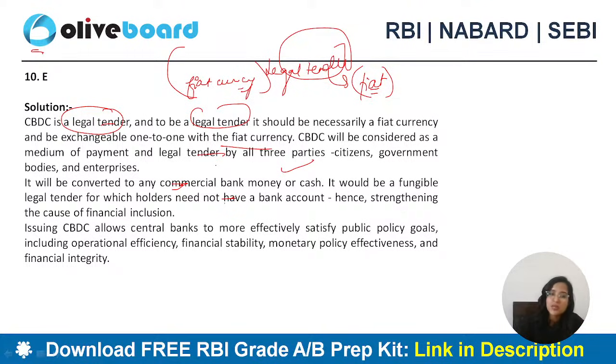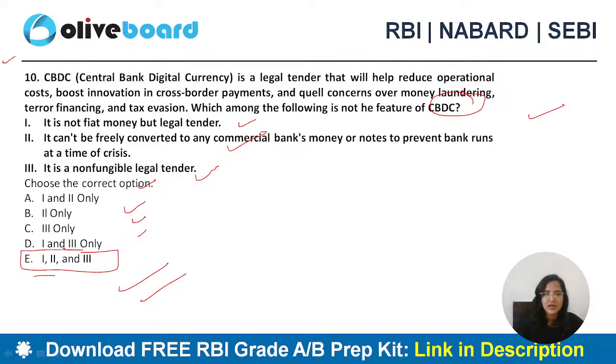It would be a fungible legal tender also. Fungible legal tender in the sense which is unique, for which holders need to have a bank account, which will strengthen financial inclusion. Issuing CBDC allows central banks to be more effective, satisfy public policy goals, including operational efficiency, financial stability, and monetary policy effectiveness. So basically, all these are correct.